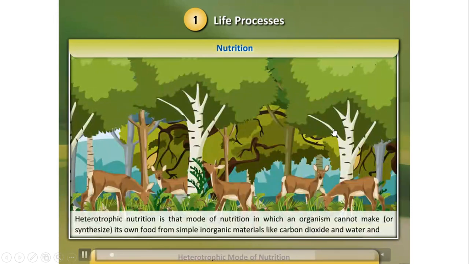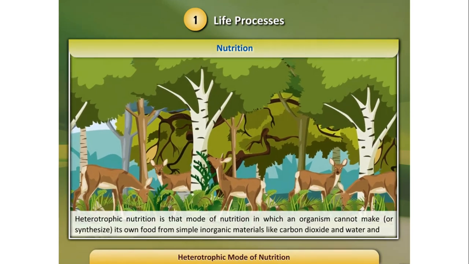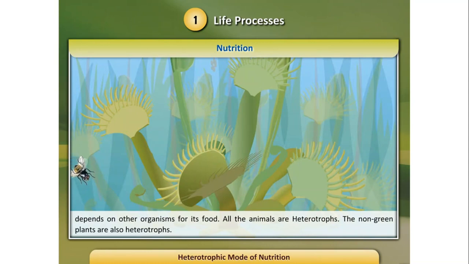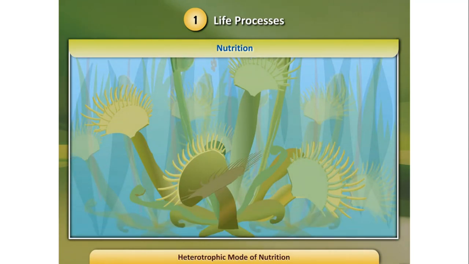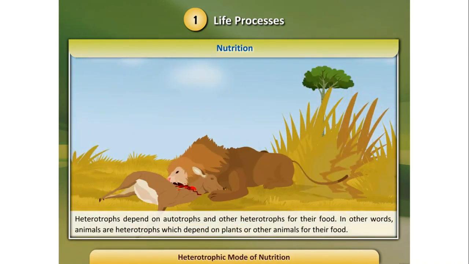Understand? Let us see. See here, the deer depends on green plants. The green plant is a producer and the deer here is a consumer. It is consuming food, so it is a heterotroph. The animal is eating grass. Here this is a plant which cannot prepare food, a non-green plant. See how it is eating an insect. So it is an insectivorous plant.